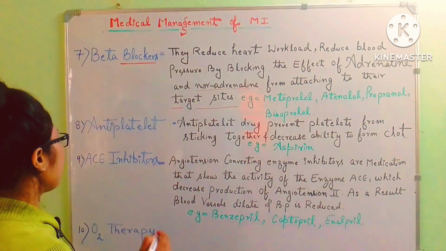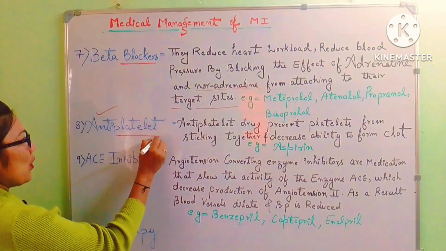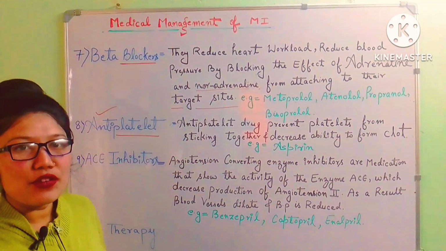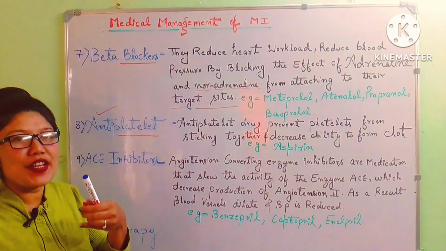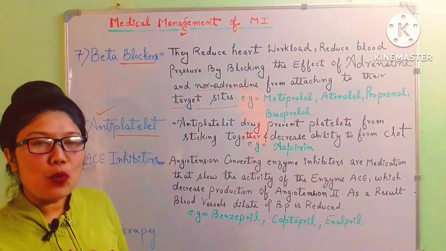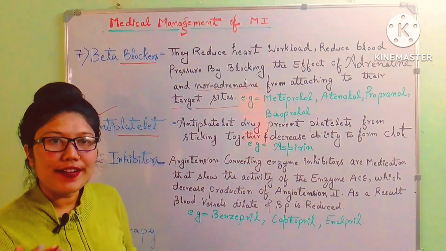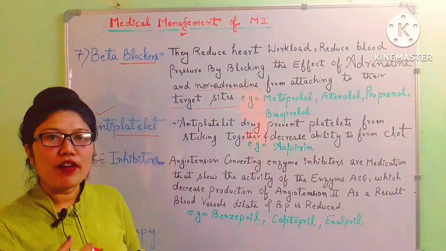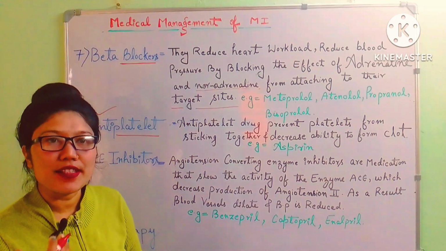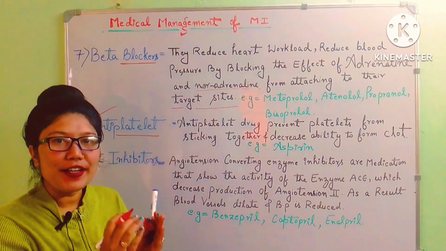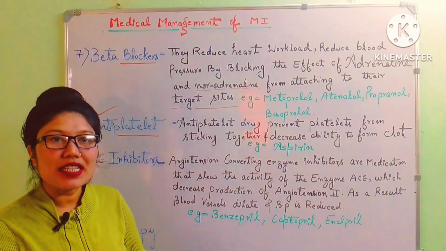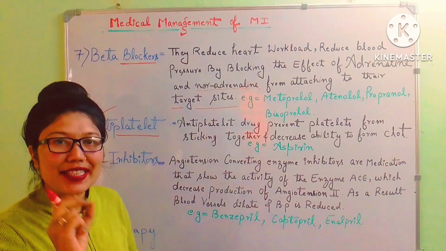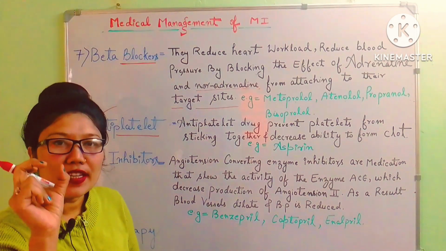So the next medicine is antiplatelets. What do platelets actually do in our body? These platelets are present in our blood. Whenever there is external or internal bleeding, our body has its own mechanism. It will stop that bleeding process, and by stopping the bleeding process, it can form a clot over there.